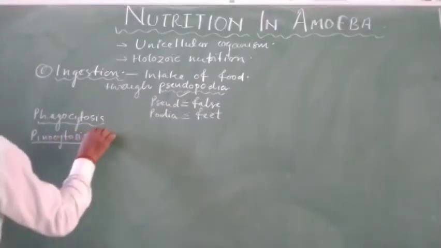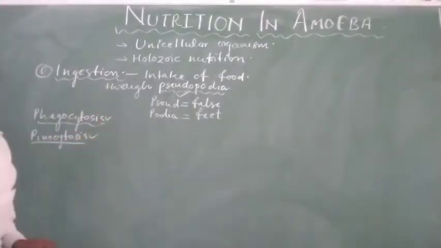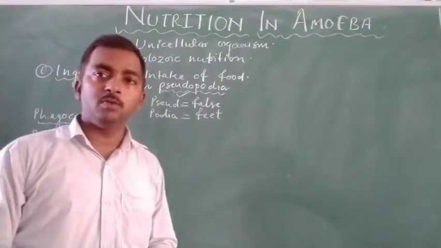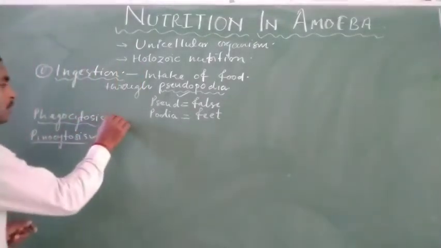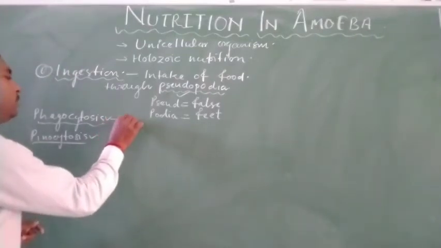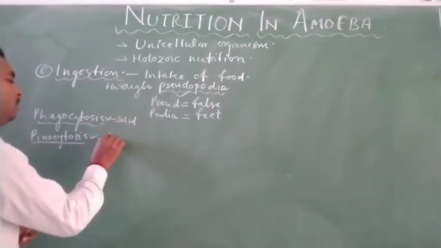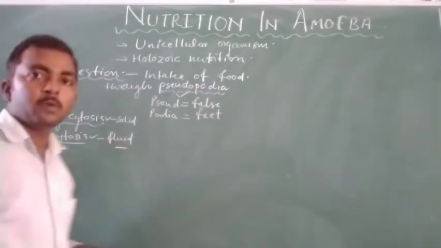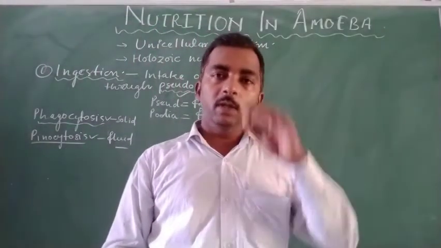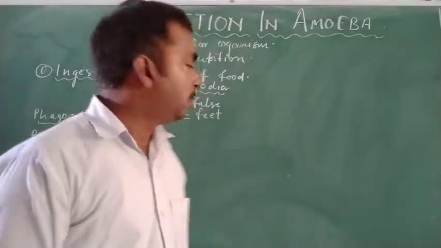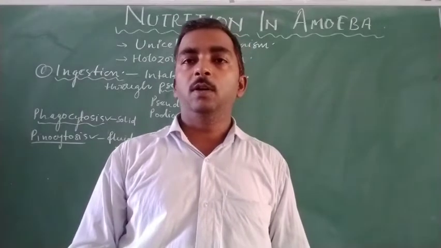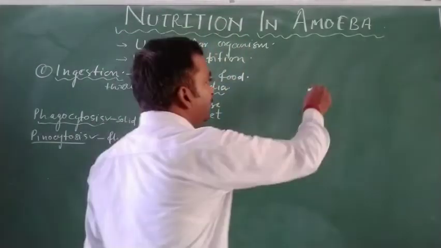So these are the two processes through which amoeba can take in food: phagocytosis for solid food and pinocytosis for fluid food. This is all about ingestion.